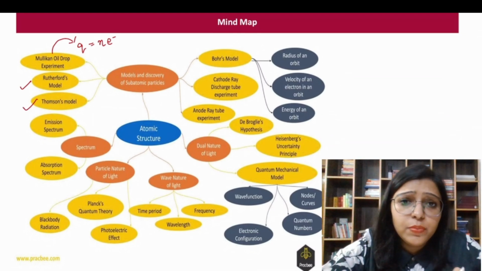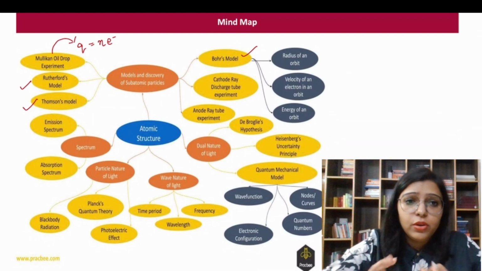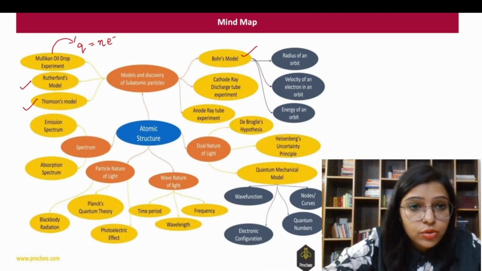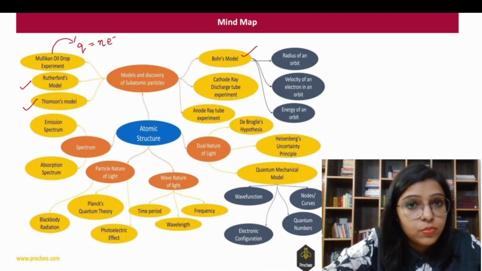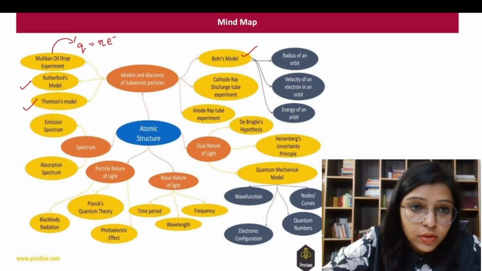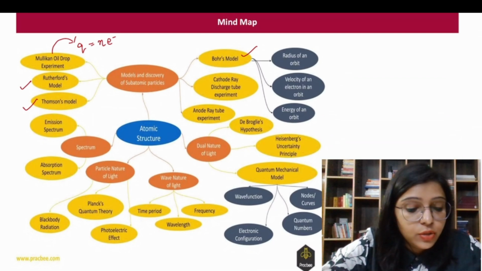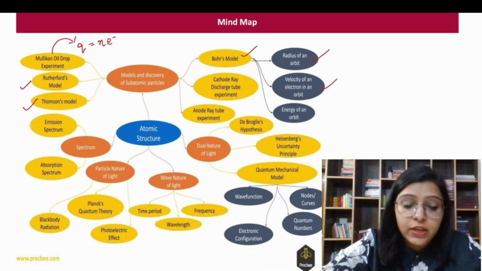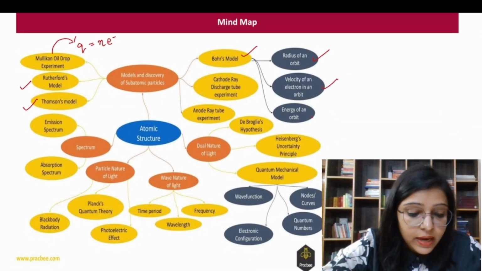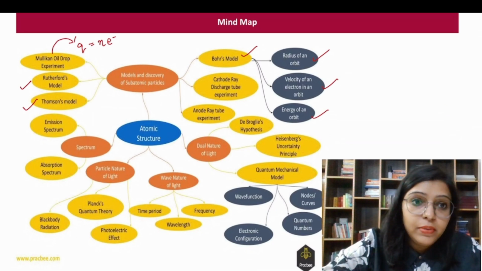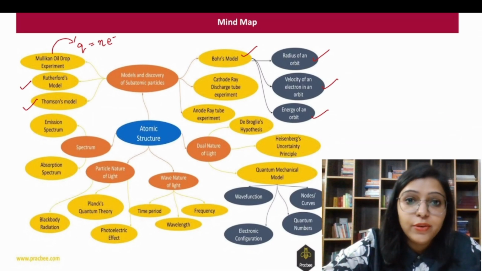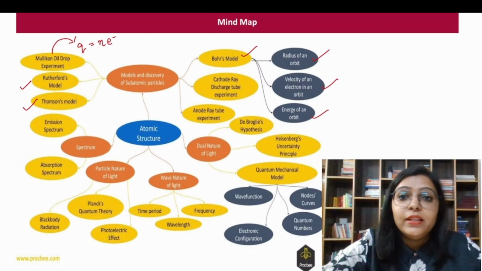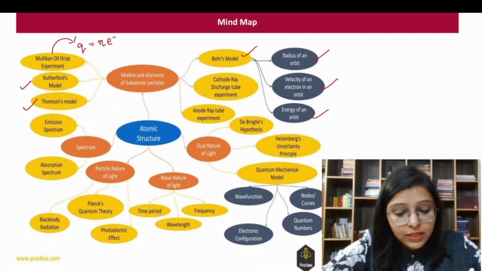But the most important part is Bohr's model, because in Bohr's model you should know the theoretical aspect as well as the numerical aspect. In Bohr's model, you have formulas for the radius of an orbit, velocity of an electron in an orbit, energy of an orbit, time period of revolution, and frequency of revolution. Then we have the part on spectrum.